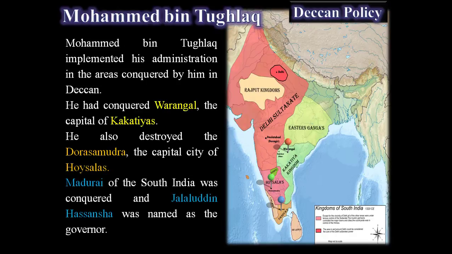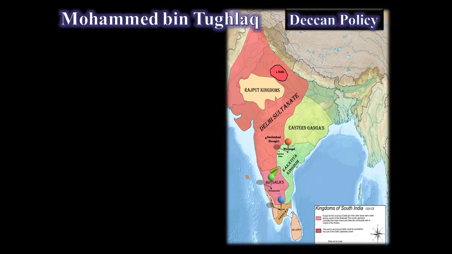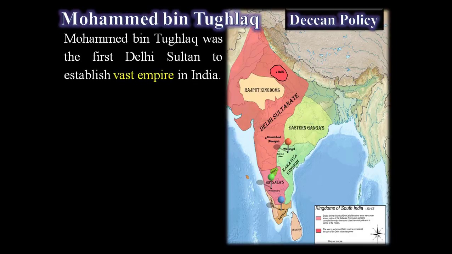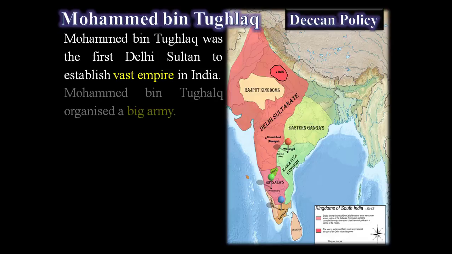Even Madurai in South India was conquered, and Jalaluddin Hassan Shah was named the governor. He merged all these places into the kingdom, so Muhammad bin Tughlaq became the first Delhi Sultan to establish a vast empire in India.